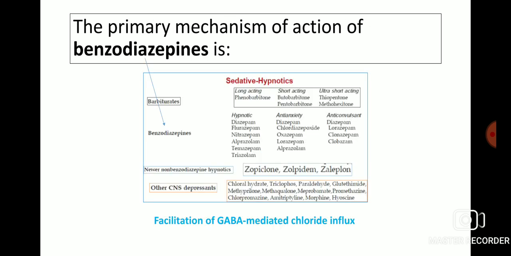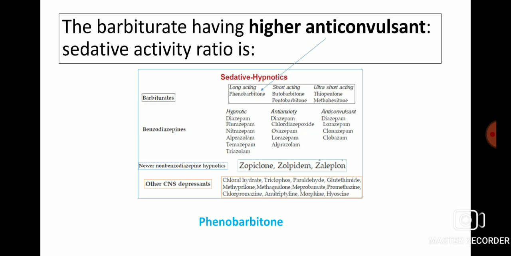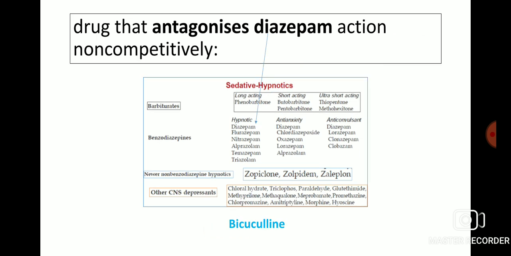The primary mechanism of action of benzodiazepine is facilitation of GABA-mediated chloride influx. The barbiturate having higher anticonvulsant to sedative activity ratio is phenobarbital, which is a long-acting barbiturate class sedative hypnotic. The drug that antagonizes diazepam action non-competitively is bicuculline. Diazepam is a hypnotic benzodiazepine sedative hypnotic class drug.